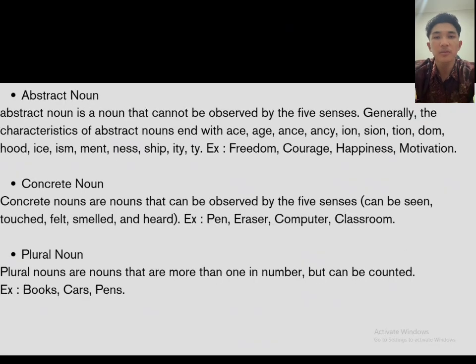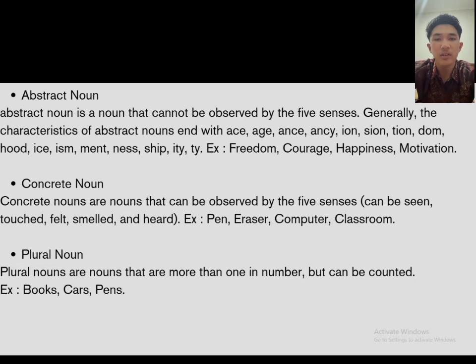Abstract noun. An abstract noun is a noun that cannot be observed by the five senses. The example: freedom, courage, happiness, motivation.